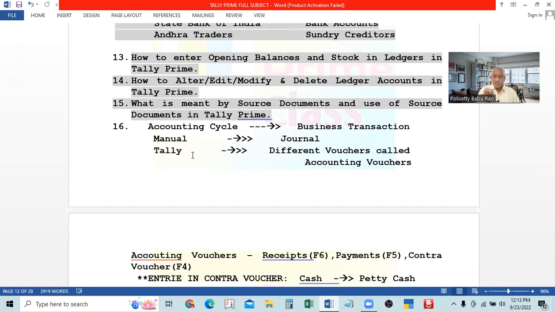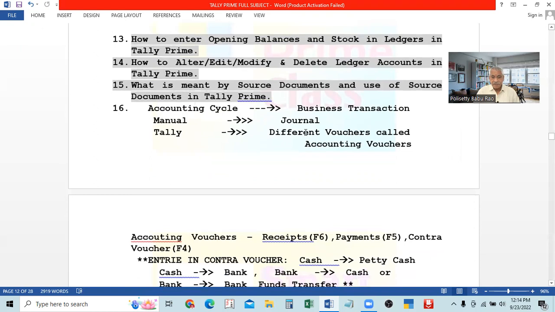So the cycle starts with the business transaction, and we go many steps forward, and at the end is preparing the final statements or final reports, called final accounts, the profit and loss account and balance sheet, and analyzing them: how the profits are going, whether profits are increasing or decreasing, what the reasons are, and whether expenses have increased or decreased. Like that, we have to analyze the profit and loss account, and then the balance sheet, what our financial position is, all this. So for this, the accounting cycle is required.